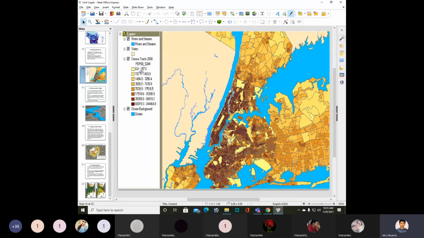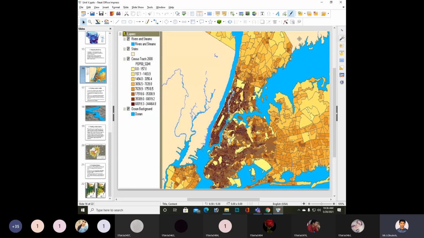Next, light yellow indicates 157.1 to 1493.9. This is the census tract at 2000.